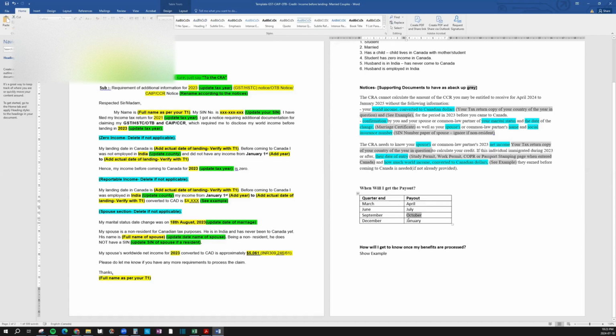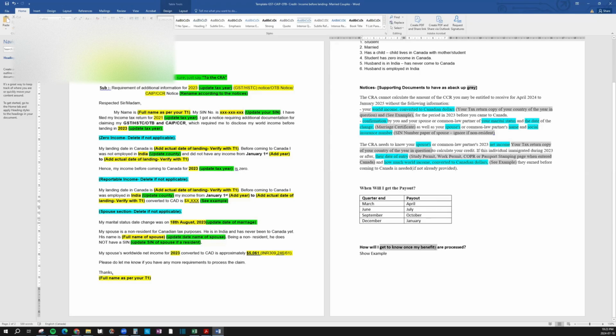And again, the wait times are like 3 to 4 hours. So if you have the time, yeah, you can call them. But I would recommend just waiting until next quarter. And don't worry, you're not going to lose out on any of the previous money. You'll get all of it at once in October. So anyways, you're covered.